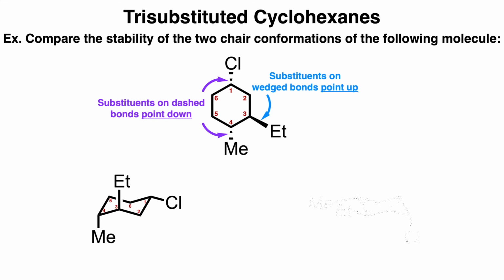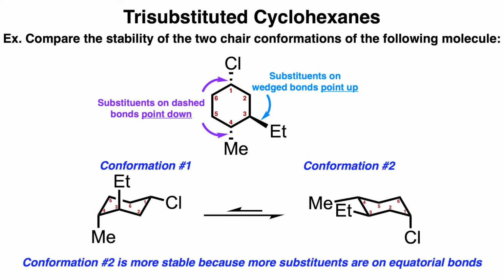Now, if we flip the chair, remember that the bond directions stay the same, but the bond types flip. So the chloro group on C1 is still pointing down, but now it's on an axial bond. The ethyl group on C3 is still pointing up, but now it's on an equatorial bond. And the methyl group is pointing down, but now on an equatorial bond. So if we compare these two chair conformations, number 2 is more stable than number 1 because more substituents are on equatorial bonds.